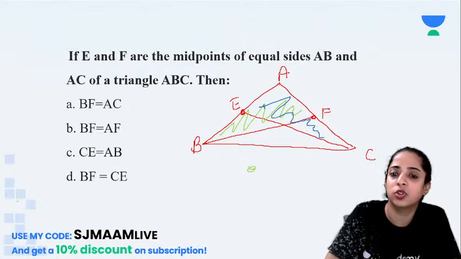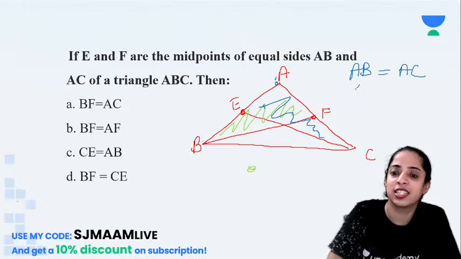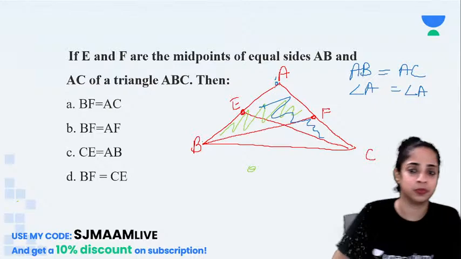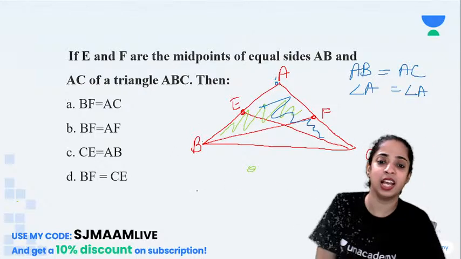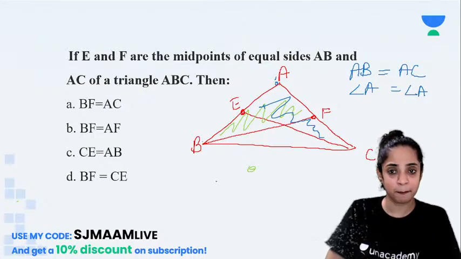If I take these two triangles, then I can say AB equal to AC. Yes, AB equal to AC. I can say angle A equal to angle A.